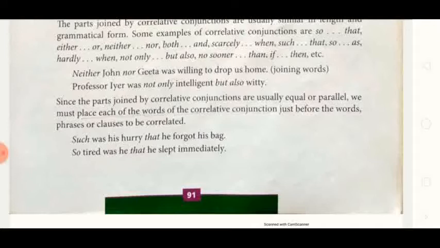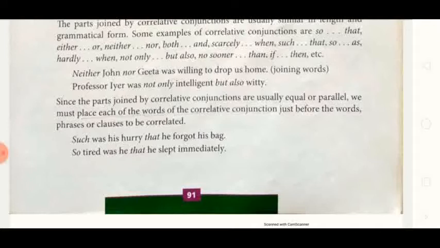Such was his hurry that he forgot his bag. Here see, such was his hurry that he forgot his bag. So tired was he that he slept immediately. Here so and that, such and that, with some words in between.